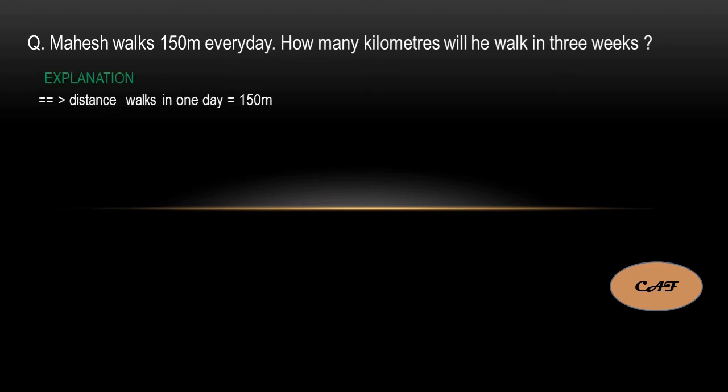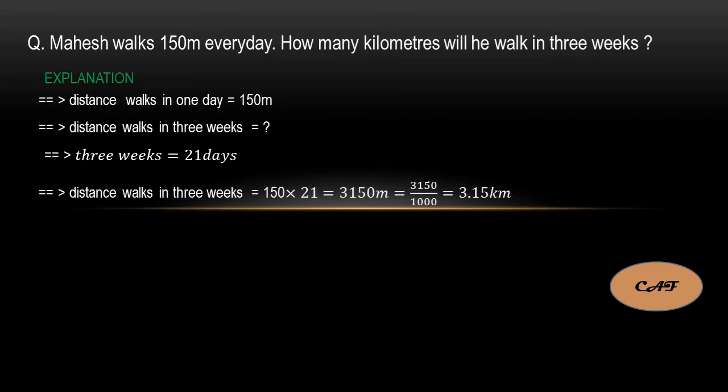Distance walked in 1 day is equal to 150 meters, whatever data they gave. What we need is the distance walked in 3 weeks, which we have to find out. 3 weeks means 21 days, 3 into 7. In 1 day he can cover 150 meters, so in 21 days he can cover 21 into 150. That is the total distance he can cover. So 150 into 21, you will get 3150 meters.